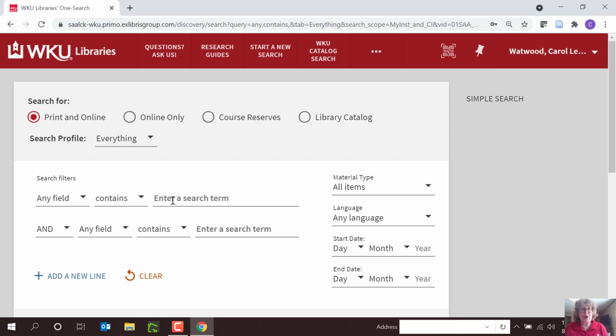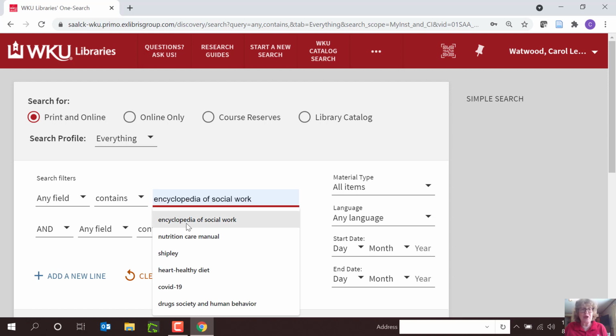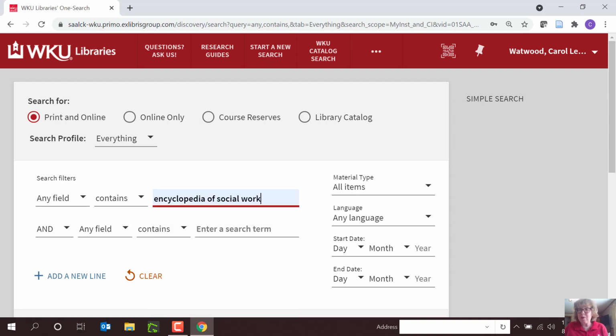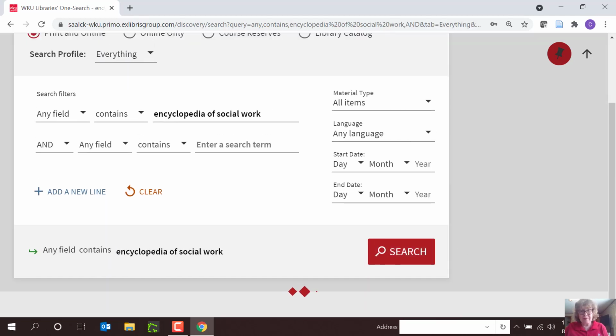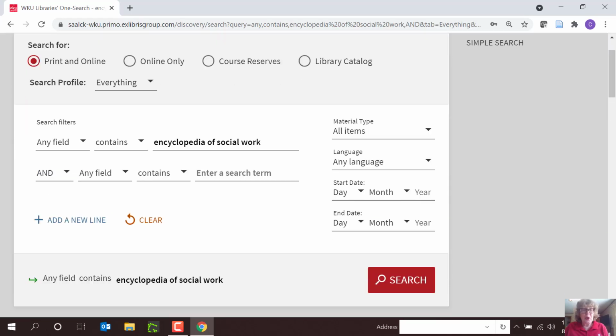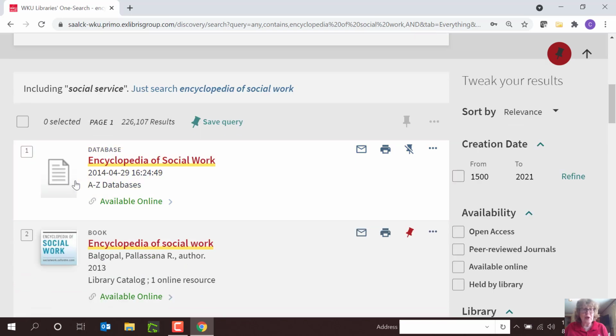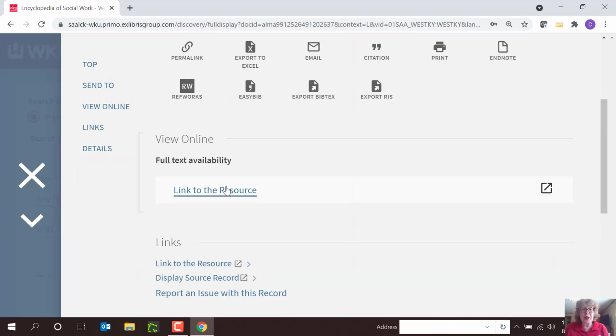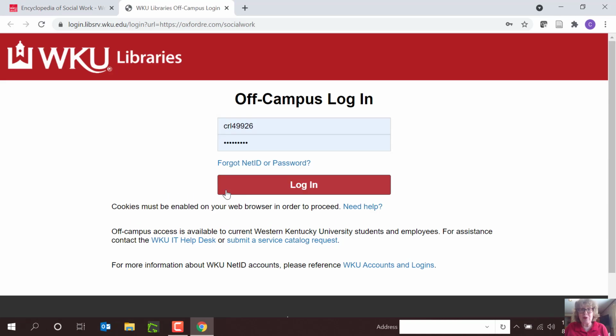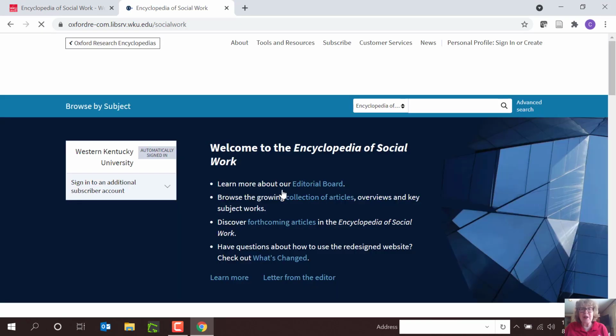Now let's practice searching for Encyclopedia of Social Work. I type Encyclopedia of Social Work and then search. We have this book available as an electronic book I can access from on or off campus. Click Available Online to read this book online, then link to the resource. Log in logs me in.